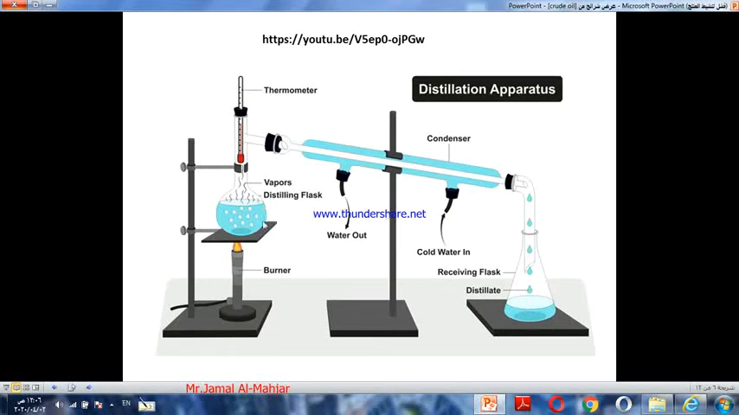The process continues until all the alcohol is vaporized and received in this flask. Then what remains here? It is water. So in this process we can separate alcohol from water.